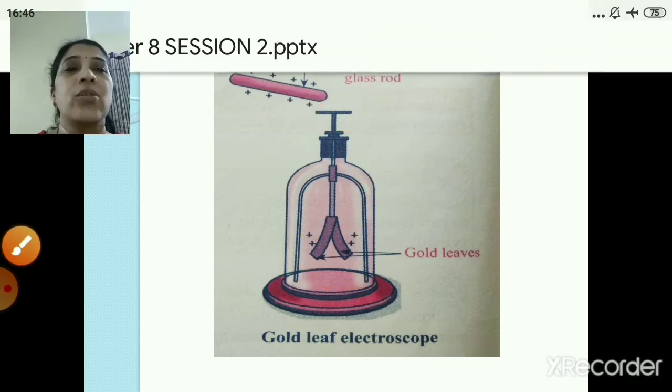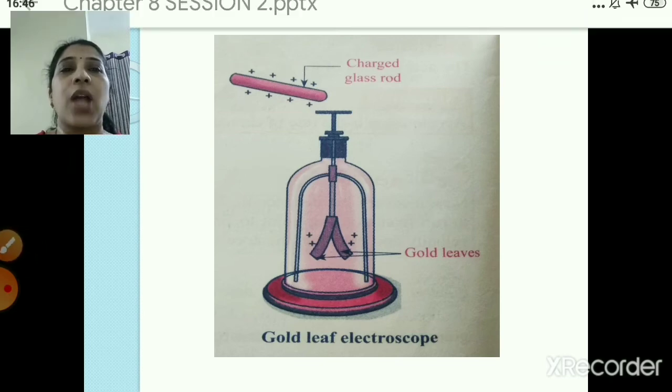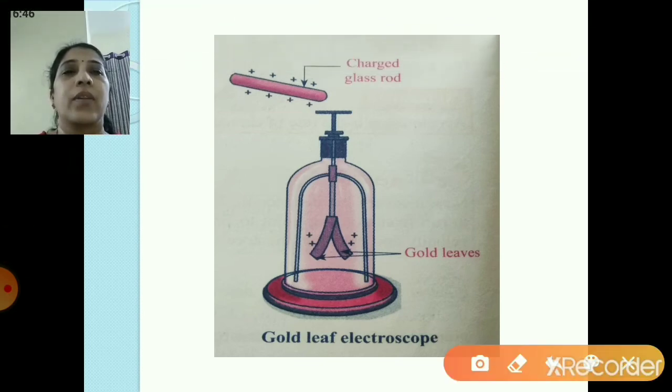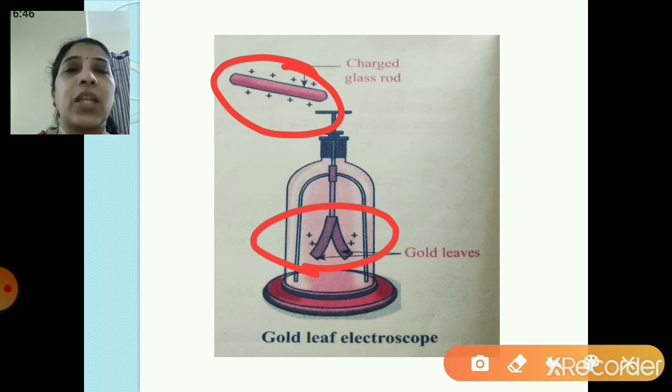But as you see, when you bring a charged glass rod near the metal disc, what happens, the gold leaves open up, right? They repel from each other, that is, they push each other away, right? So when a charged glass rod is brought near the metal disc, the gold leaves repel from each other, they push each other away, or they open up, right?